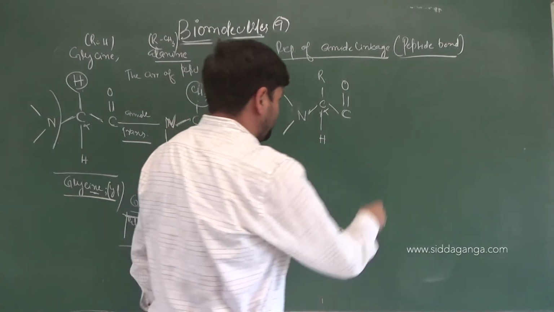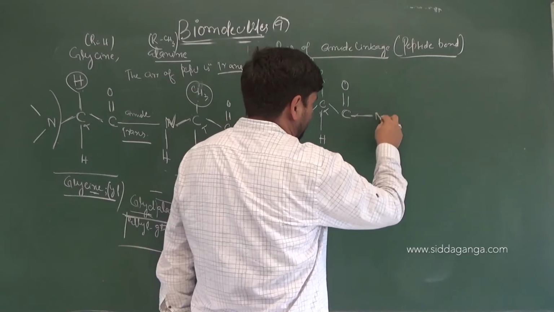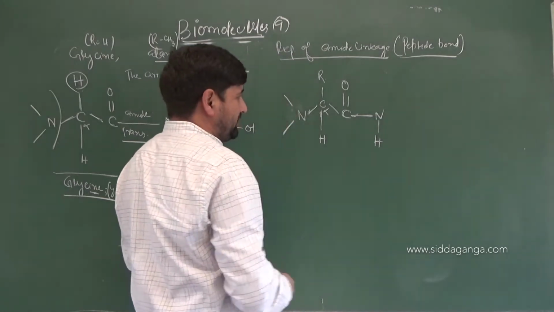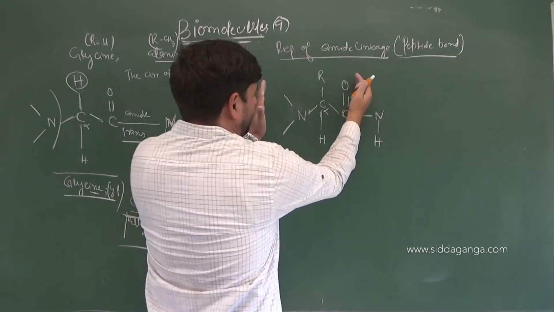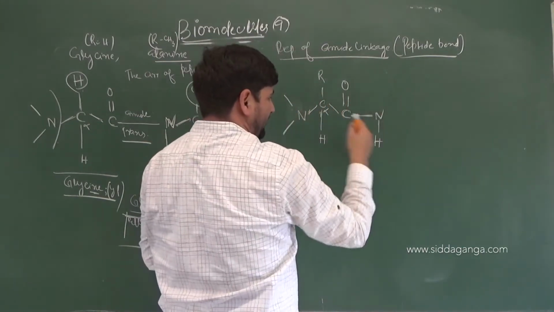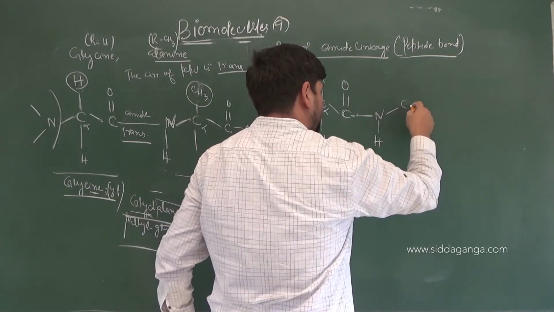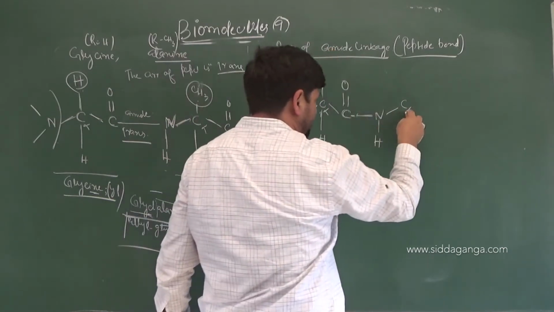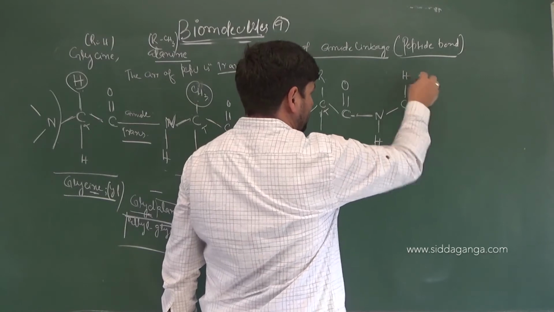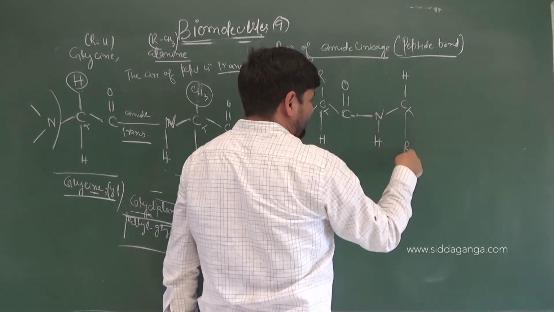Okay. Then there's a peptide linkage developed with what? Nitrogen. Then what is there? We have hydrogen. Now one more amino acid started. This is one amino acid from where water molecule has been removed. Now one more amino acid will start. NH, nitrogen, that's NH2 group of that amino acid that is directly linked to C alpha. So R is above, the next R you have to show in the opposite direction. Here R, then you got H. It's a three-dimensional structure. I'm showing it in two dimensions. N has come, C alpha has come, R and H have come.